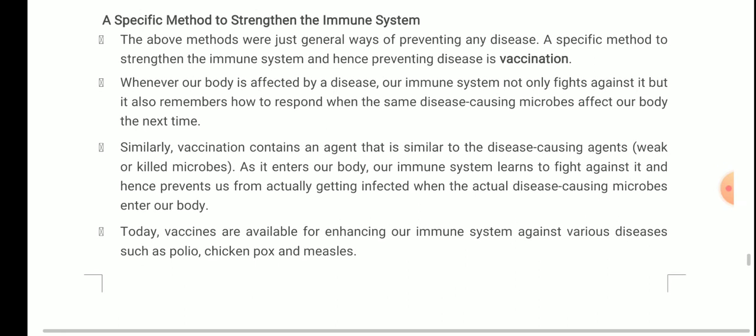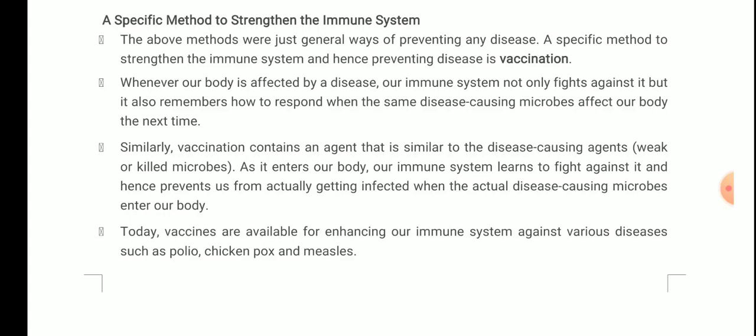A specific method to strengthen the immune system. What are some specific methods? Now let's take a look at them. The above methods were just general ways of preventing any disease, like not going to overcrowded places and drinking pure water. A specific method to strengthen the immune system and hence prevent disease is vaccination.